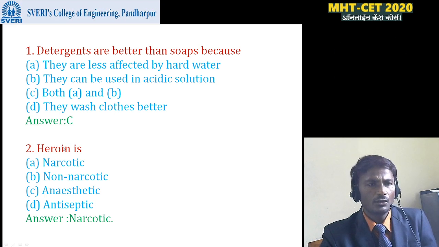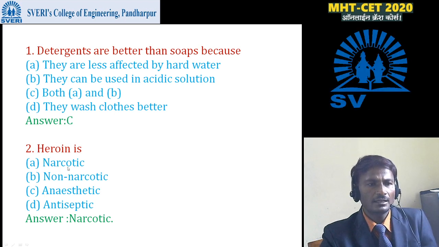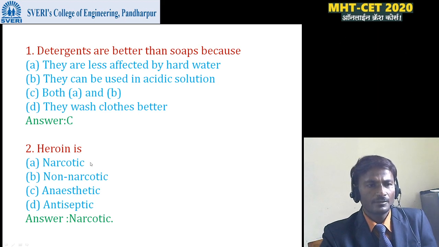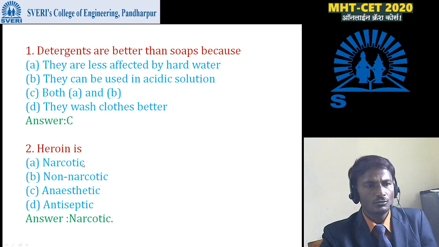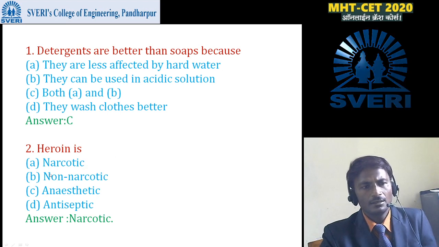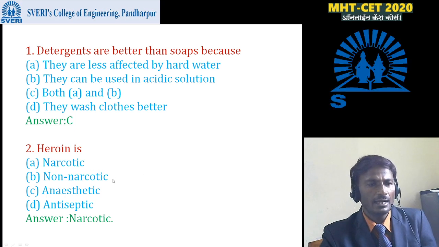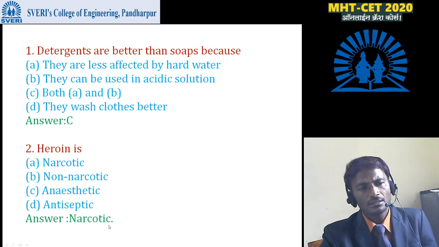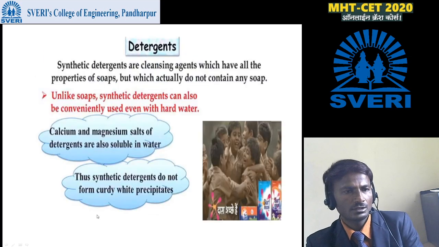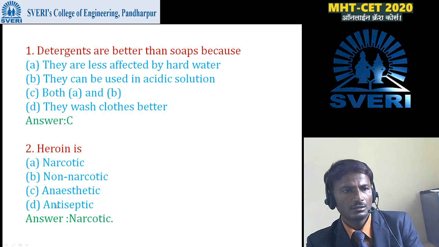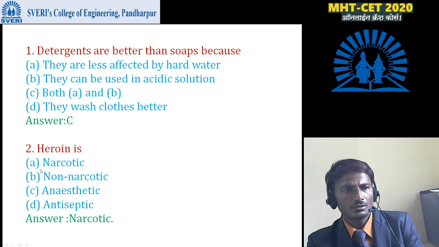Heroin, codeine and morphine are the types of drugs which belong to the narcotic. They lead to addiction in persons. And non-narcotic drugs do not lead to addiction, like aspirin. These are examples of non-narcotic drugs. So heroin is a narcotic drug. So the first option, narcotic, is right here.